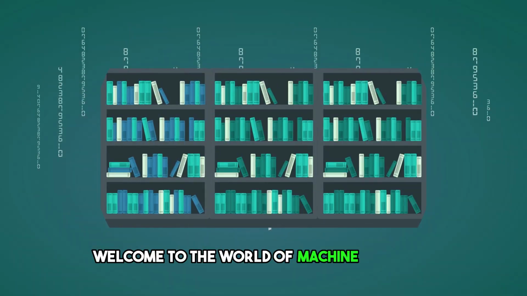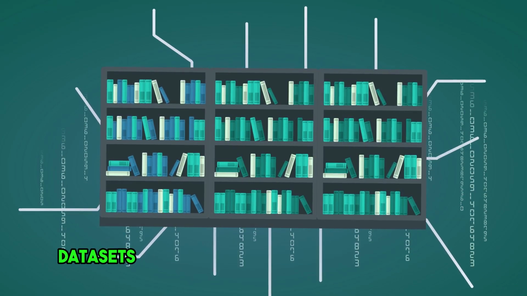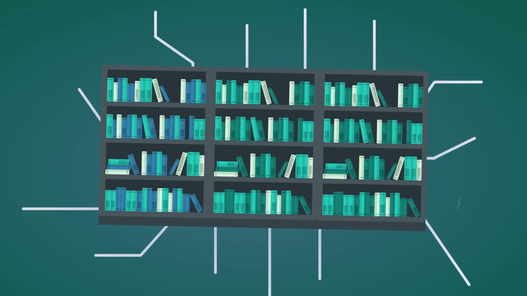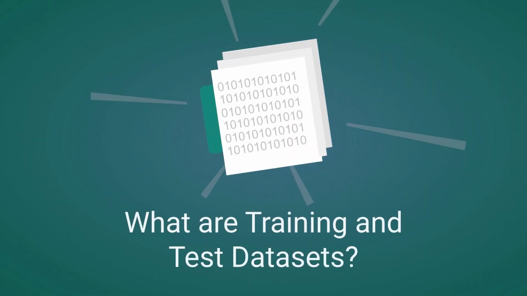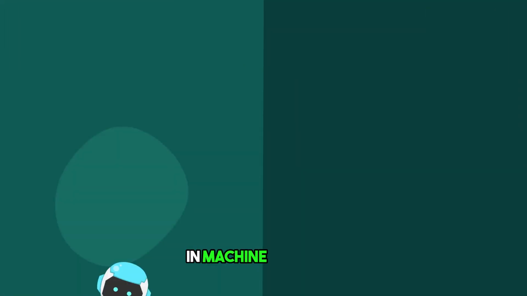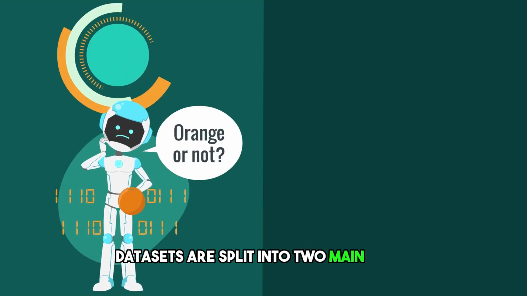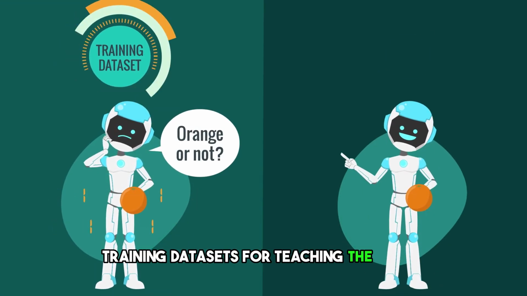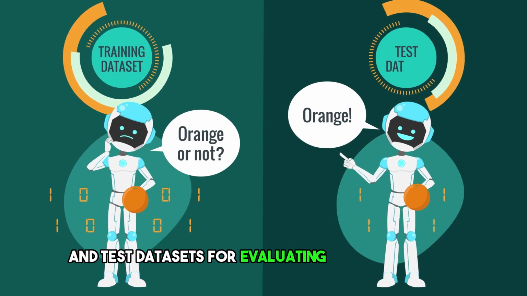Welcome to the world of machine learning, where training and test datasets are the foundation of building intelligent models. In machine learning, datasets are split into two main types: training datasets for teaching the model and test datasets for evaluating its performance.